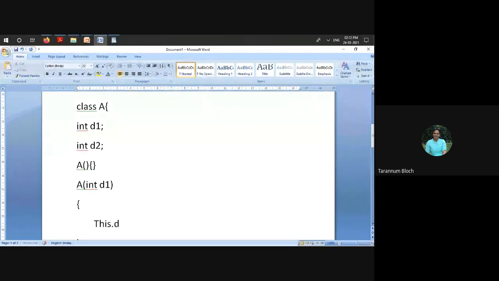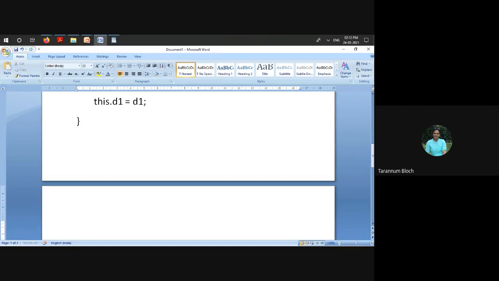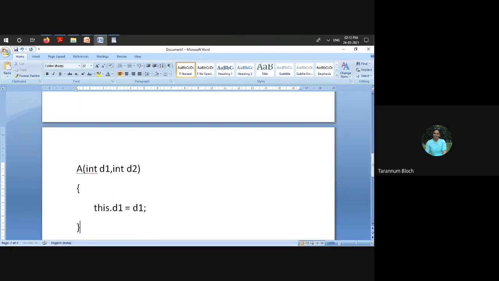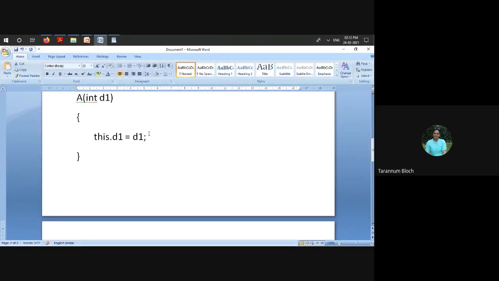this.d1 = d1, right? And we may have another constructor for the same class where the number of arguments is different. So this is called constructor overloading, right? We have constructors which differ in their parameters. Yes or no? The no-argument constructor will not take any argument. The parameterized constructor will have a varying number of arguments. Here we have 2 and here we have 1.